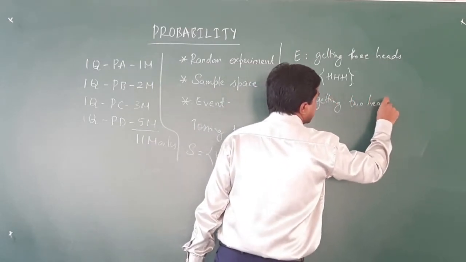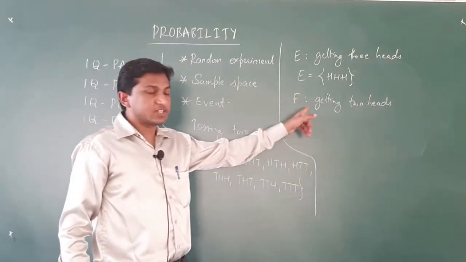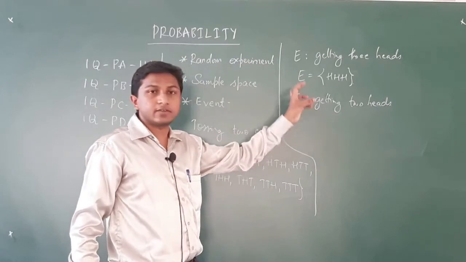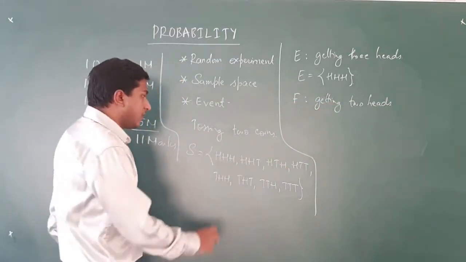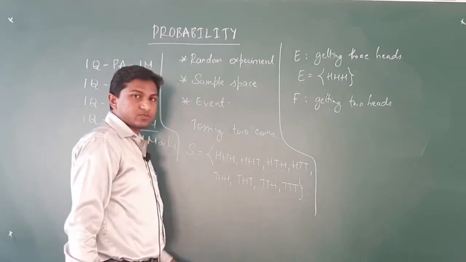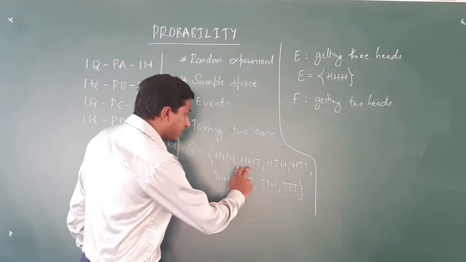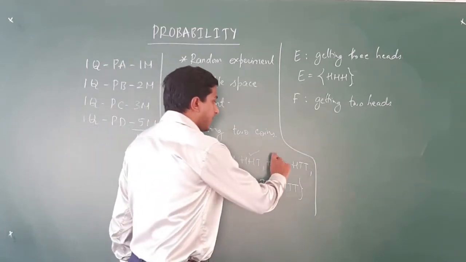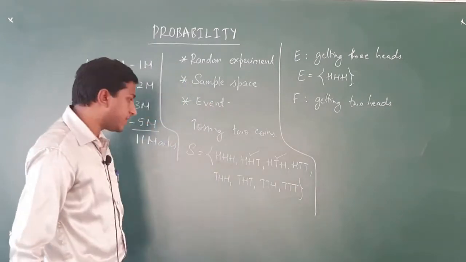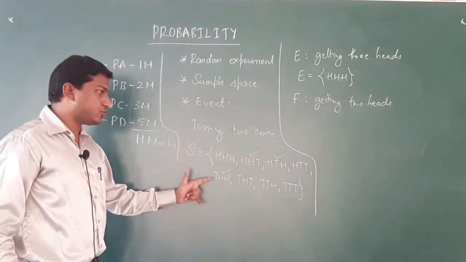One more example, if we have the situation F, getting say 2 heads. That is the situation. The given situation is getting 2 heads. When we look at the sample space again, what are the possible outcomes where we are getting 2 heads? We have to see. So we have 2 heads here, H, H, T, then H, T, H has 2 heads and T, H, H also has 2 heads.